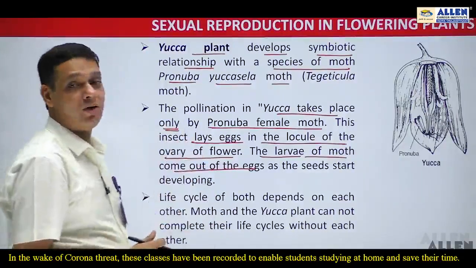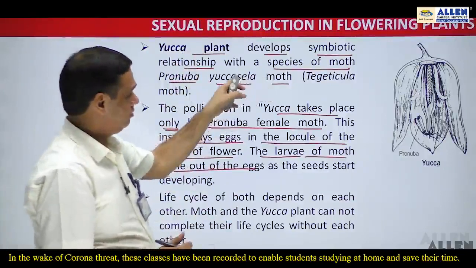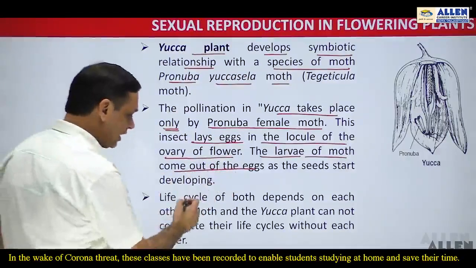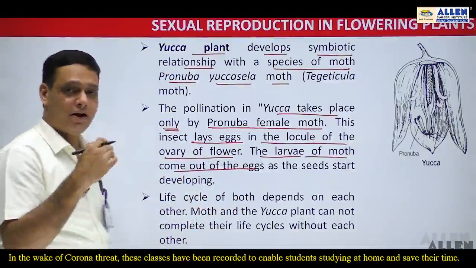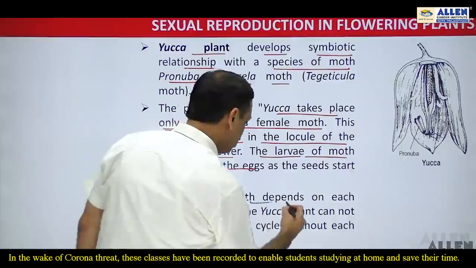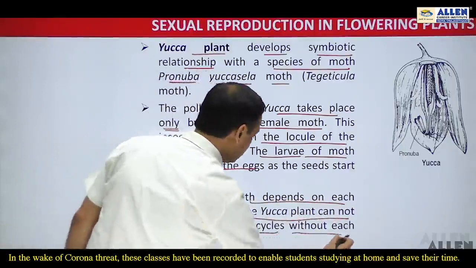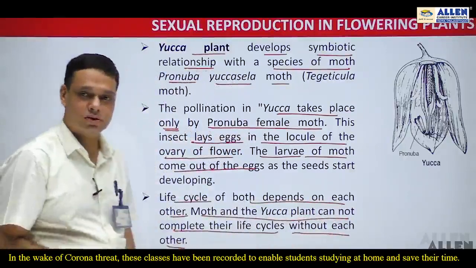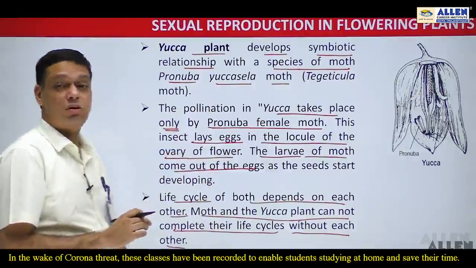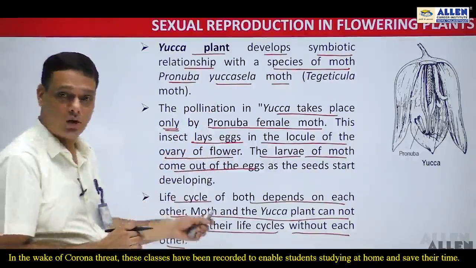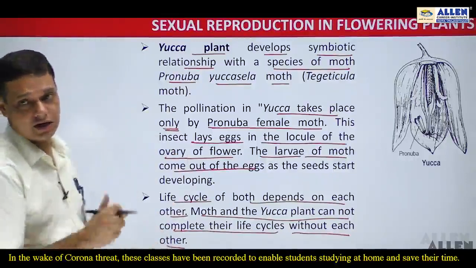Means it is a kind of symbiotic association or symbiotic relationship between the yucca plant and the female pronuba moth. So the life cycle of both of these, that is yucca and female pronuba moth, are dependent on each other. Moth and yucca plant cannot complete their life cycle without each other. If the yucca plant is not present, there will be inhibition of the life cycle of the female pronuba moth. Or if the female pronuba moth is not present, there will be inhibition of the life cycle of the yucca plant. So that's why this relationship is considered a symbiotic relationship.